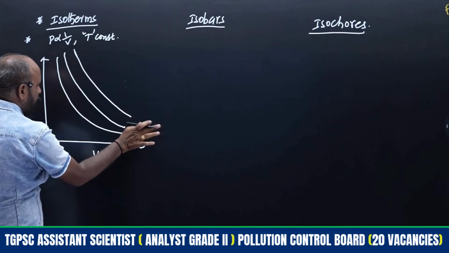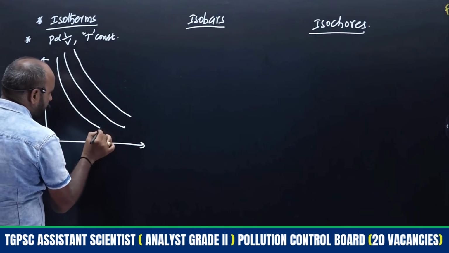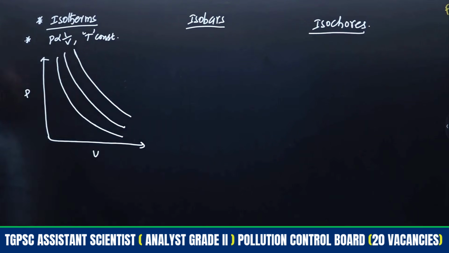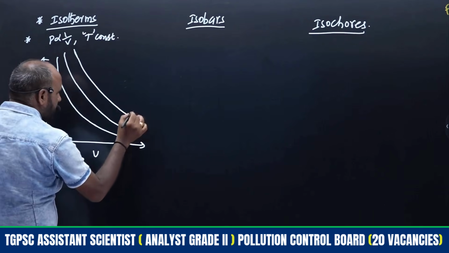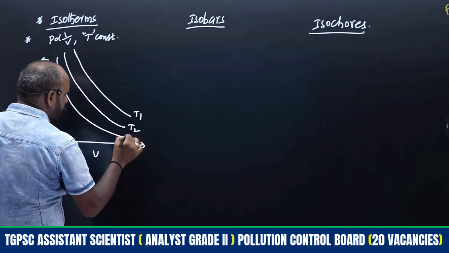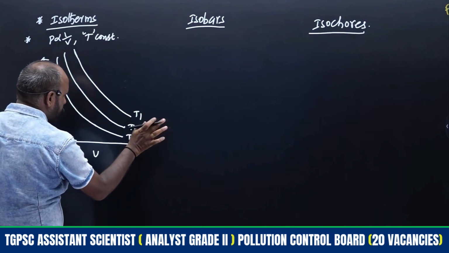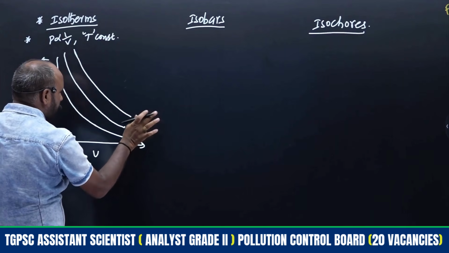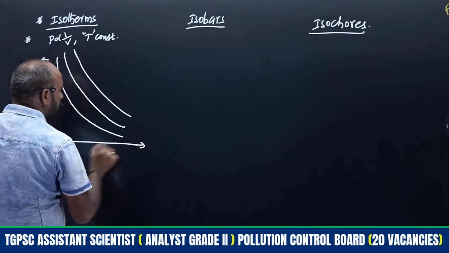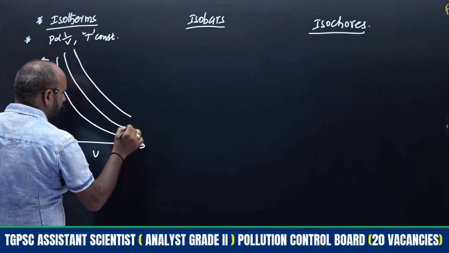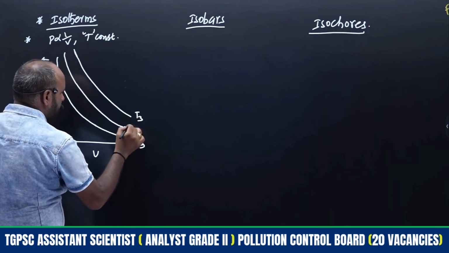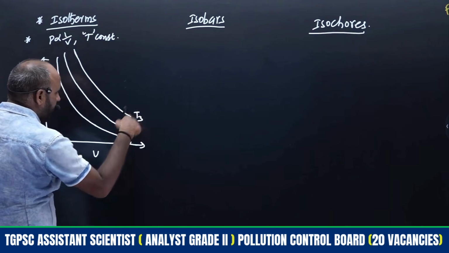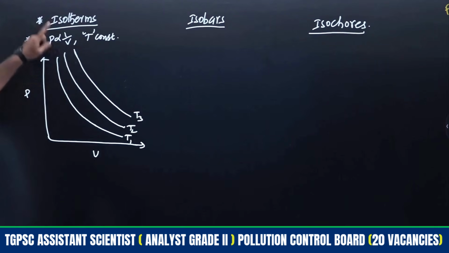Three different temperatures are there, therefore we got three different lines. So this is T1, this is T2, this is T3. Three different temperatures are there, therefore we will get three hyperbola curves, right?